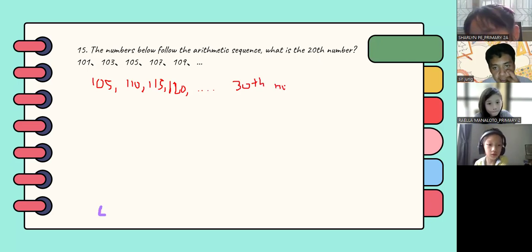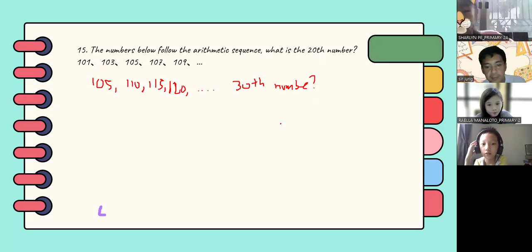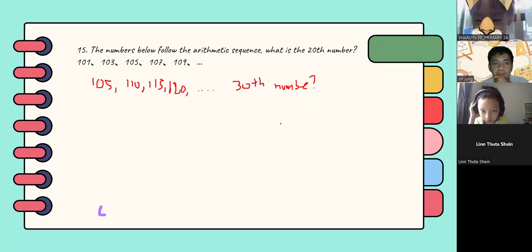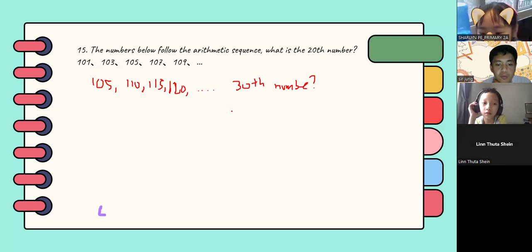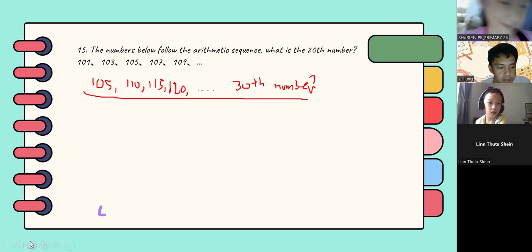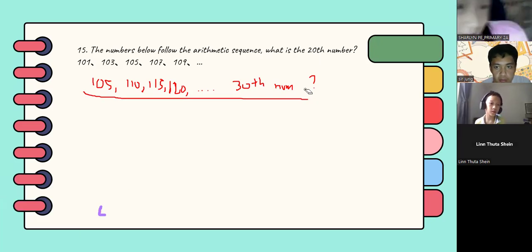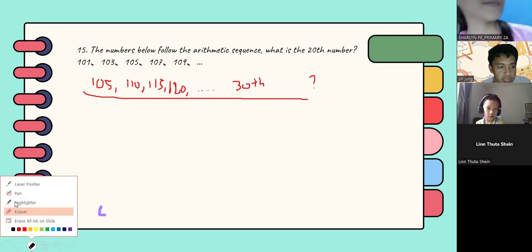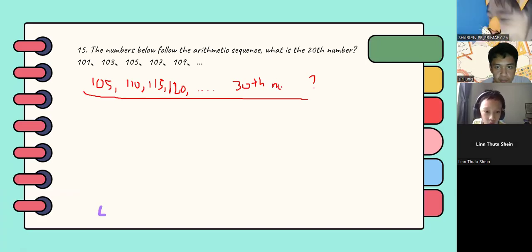So what should be the answer? Anyone? What if the problem asks for 105, 110, and then the 30th number?